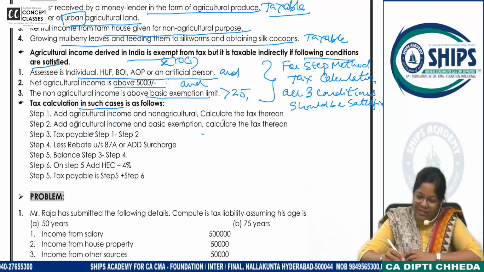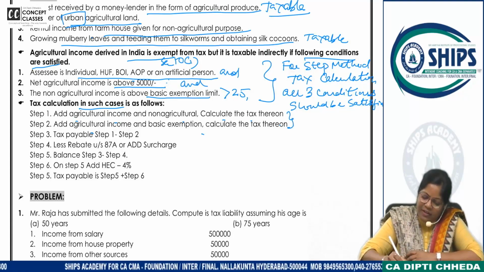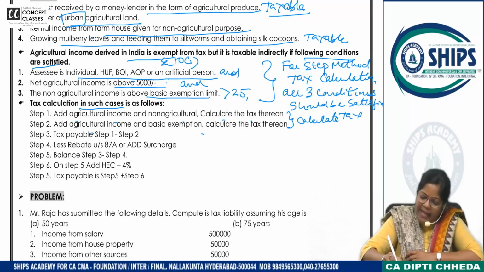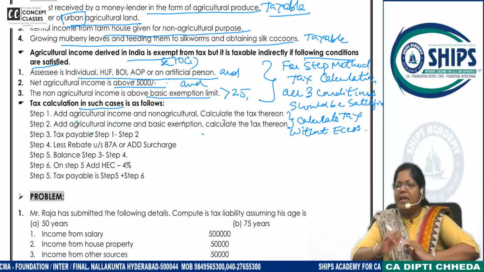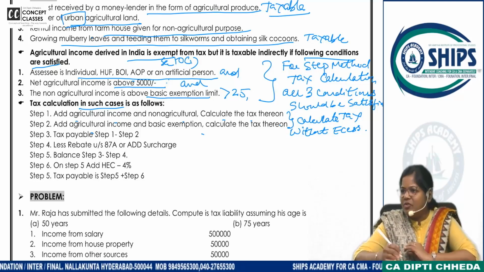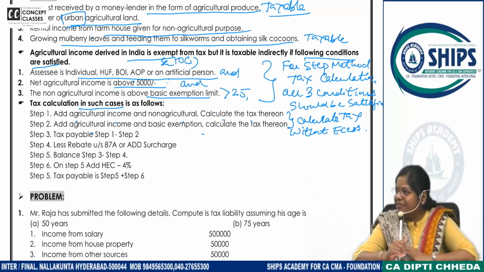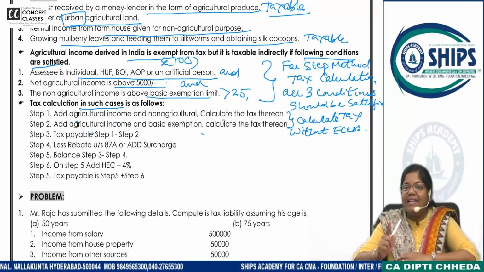Marginal relief. Write down over here wherever there is space. Calculate tax without ESES. I can easily do the printed makeup, which looks very ugly, so we are doing this 3D makeup live. Calculate tax without ESES.